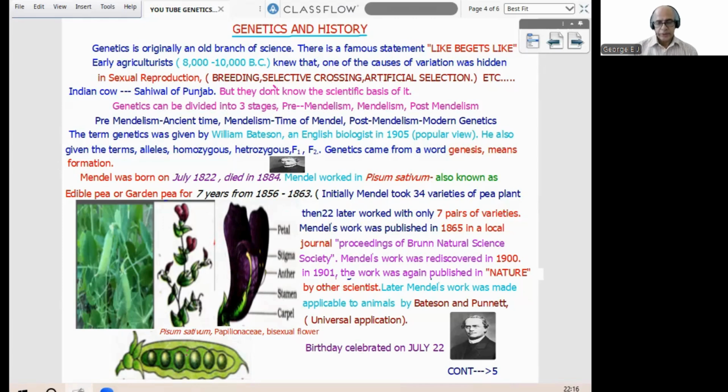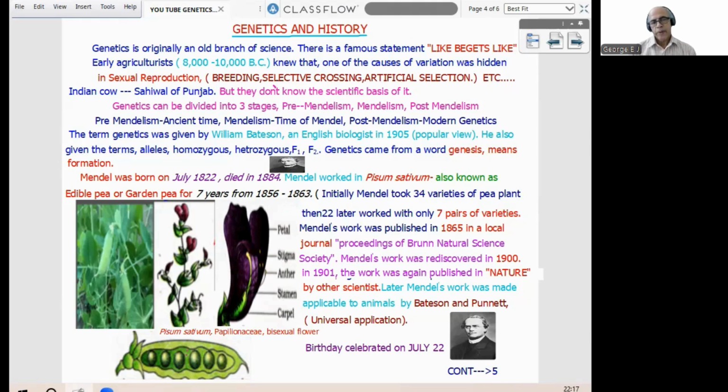Now, early agriculturists, NCERT has given a range of years that is important, 8,000 to 10,000 BC, knew that. So at that time itself, one of the causes of variation was hidden in sexual reproduction.